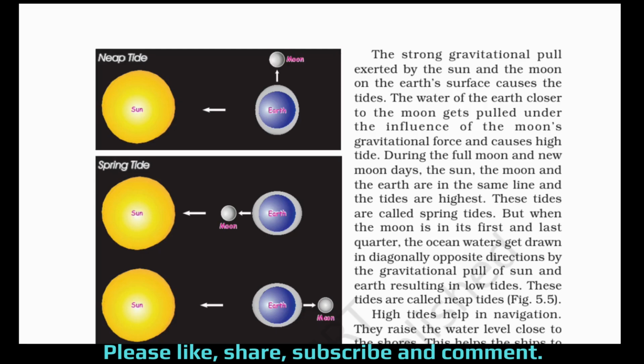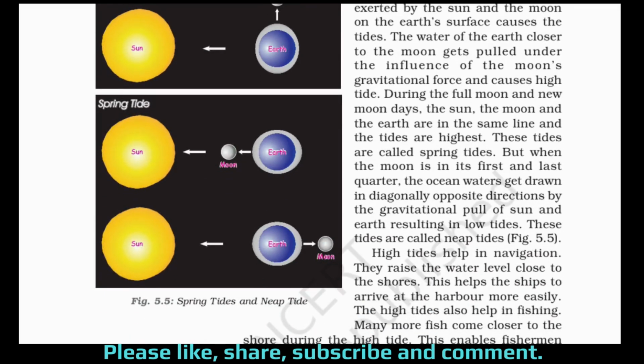Now during the full moon and the new moon days, the sun, the moon and the earth are in the same line and the tides are the highest. You can understand by the diagram here on the left hand side. During the full moon and the new moon days, the moon and the earth are in the same line and the tides are highest. These tides are called spring tides.